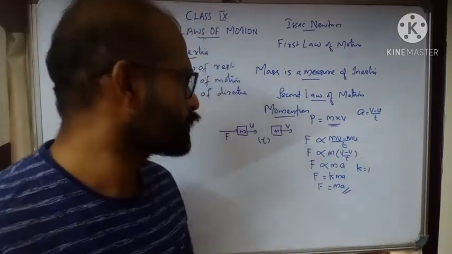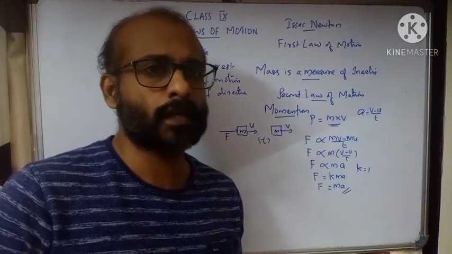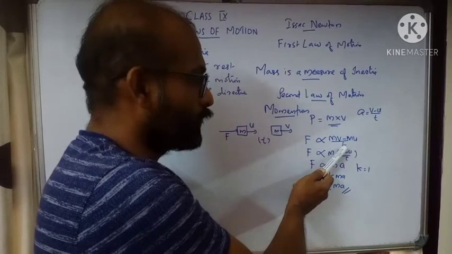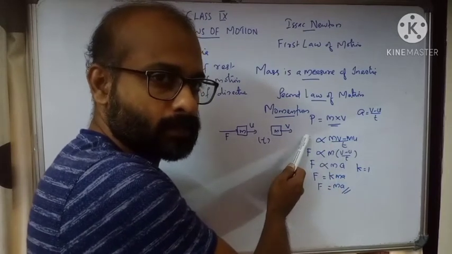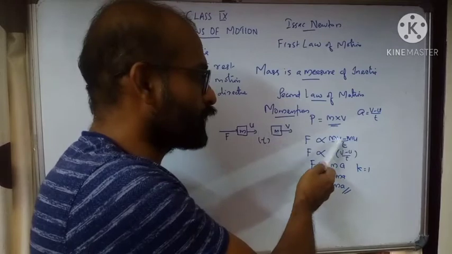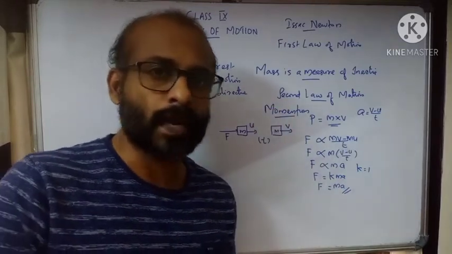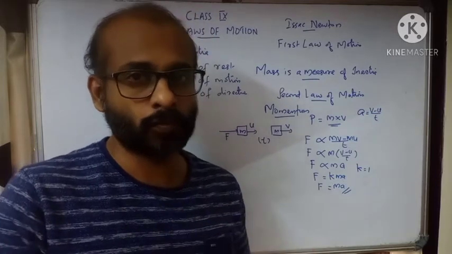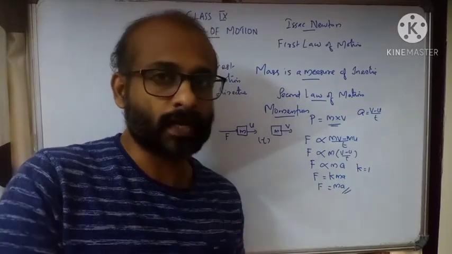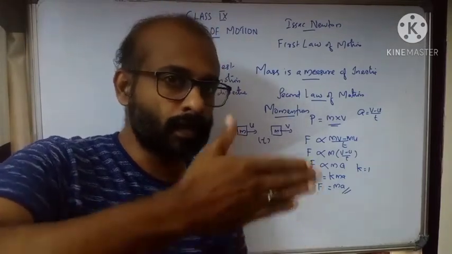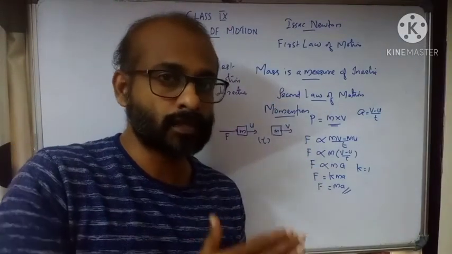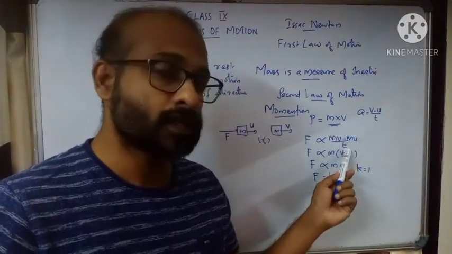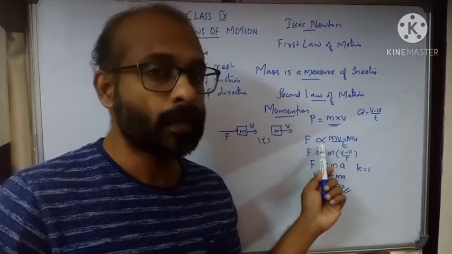Now we need a few examples for Newton's second law. We can see that here we have time in the denominator. When the time increases, force will be less. It is inversely related. When time is less, force will be large. Those who are practicing karate, you might have seen them breaking a pile of tiles. They keep tiles one over the another, and using the hand they will cut it. To cut it, they have to move the hand very fast. When they move the hand very fast, time will be less, then force will be large.